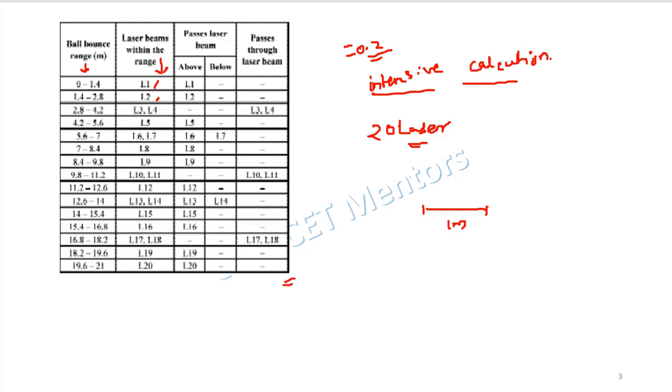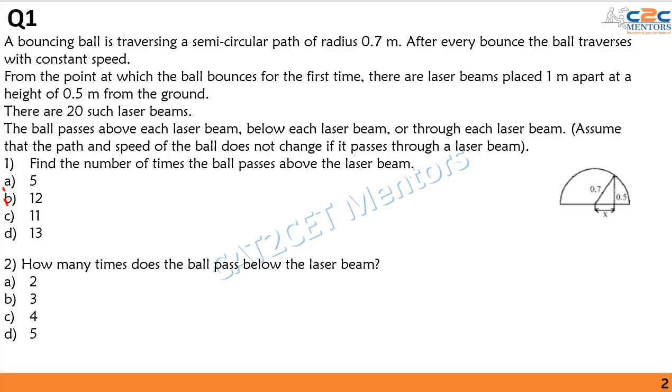For the first question, we have to calculate the number of times the ball passes above the laser beam. We will calculate it from here, that is L1, 1, 2, 3, 4, 5, 6, 7, 8, 9, 10, 11, 12. So there are 12 instances wherein the ball will pass above the laser beam, and there are only 2 instances wherein the ball will pass below the laser beam. Hence the answer for sub question 1 is 12 and the answer for sub question 2 is 2. That is, option B is the correct choice for sub question number 1 and option A is the correct choice for sub question number 2.